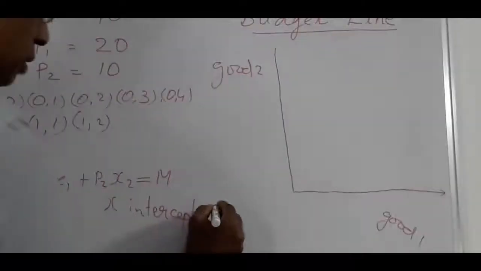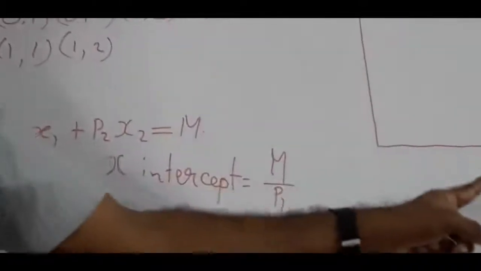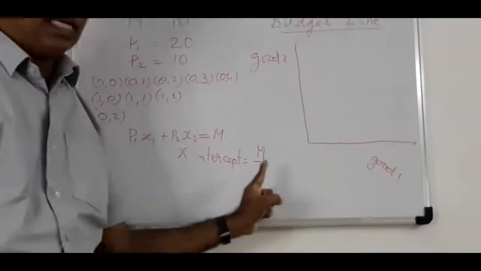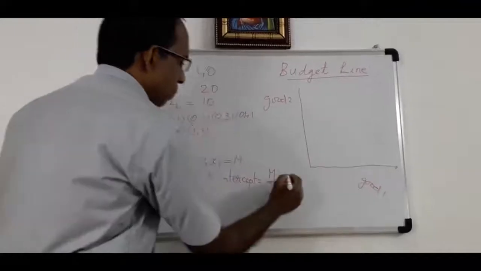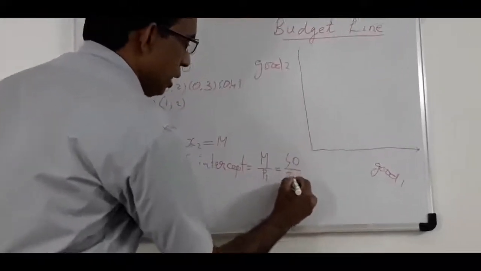So x-intercept is equal to m divided by p1. We take p1 here because on the x-axis we are measuring good one and the price of good one is p1. In our example, m is 40 and p1 is 20.